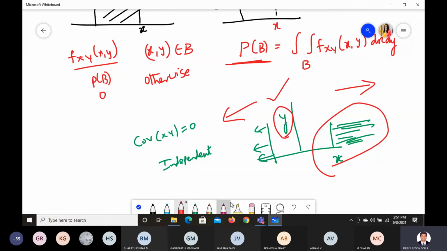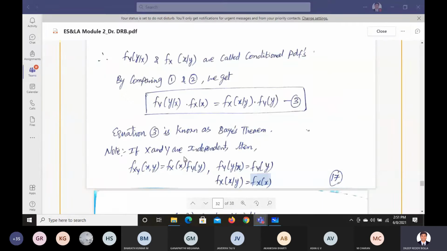Similarly, if you want to find the joint probability of x, y is not required for us, only x, we can find it out. So that's what they mean to say here. If x and y are independent in nature, then fy of y equals fy of y, and we are going to get fx of x by y as fx of x. By y means along with the x quadrant we are trying to find, along with y quadrant we are trying to find.